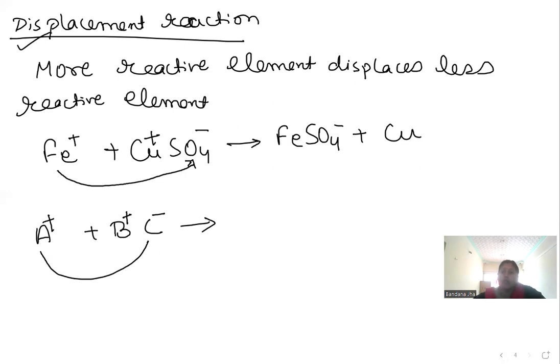Now, double displacement. In case of a double displacement reaction, we will get AC plus B. Now, in case of a double displacement reaction, what happens? Tell me.